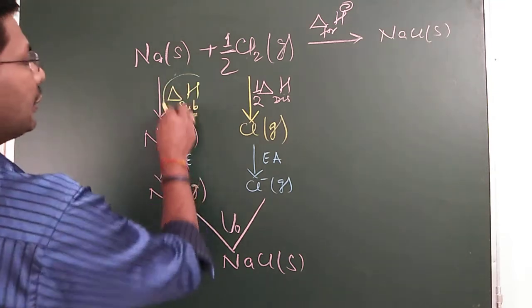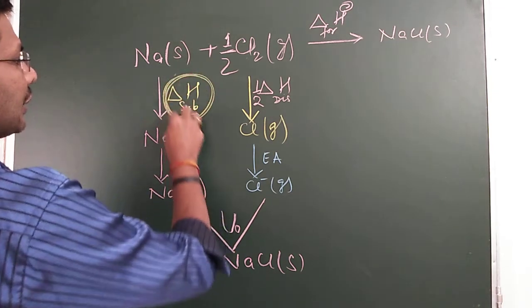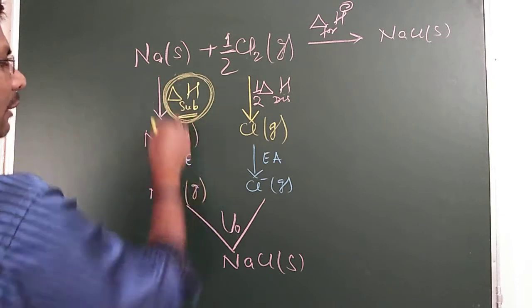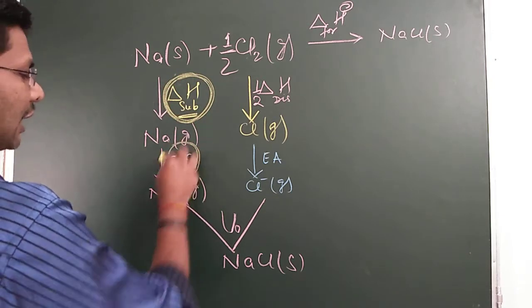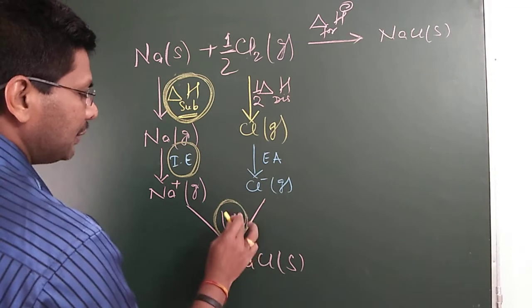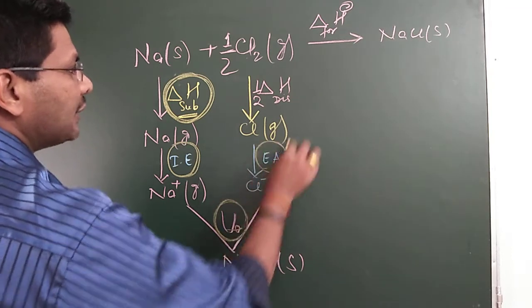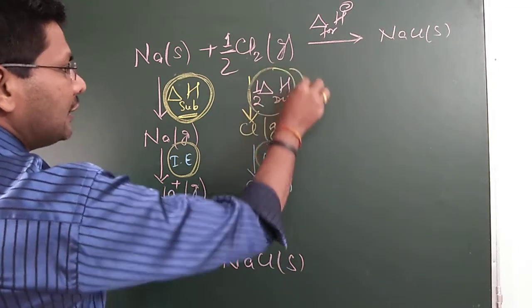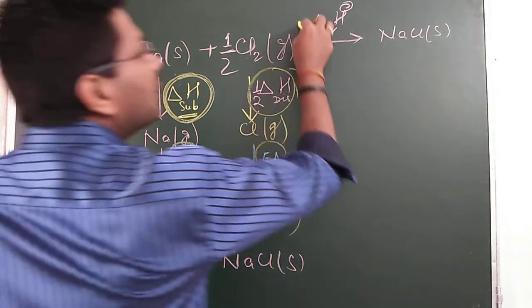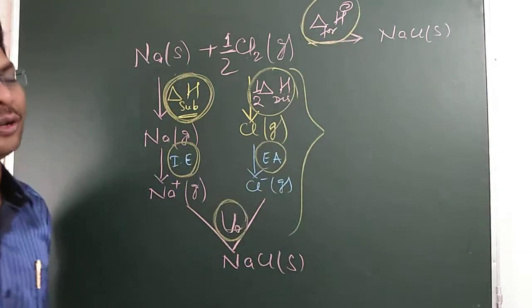If we add enthalpy of sublimation, ionization enthalpy, lattice enthalpy, electron affinity, and half dissociation energy, the sum of these energies will be equal to enthalpy of formation.